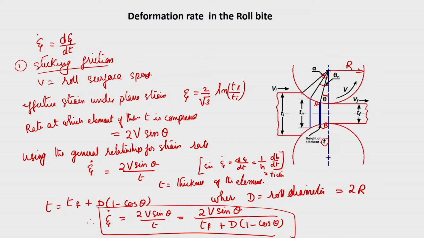And maybe at some point you will find that the neutral point is there, corresponding to this thickness T n, where the angle subtended at the center between the exit and the neutral point is theta n. So, these are our general normal terms which we are using. Let us now find out the mean strain rate.